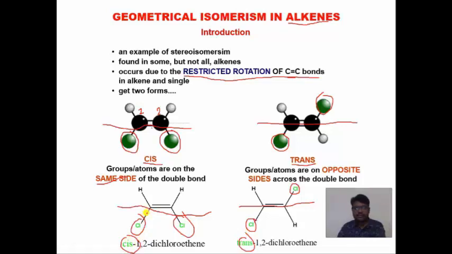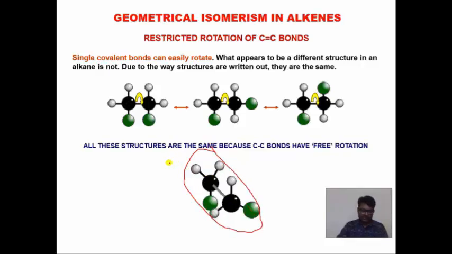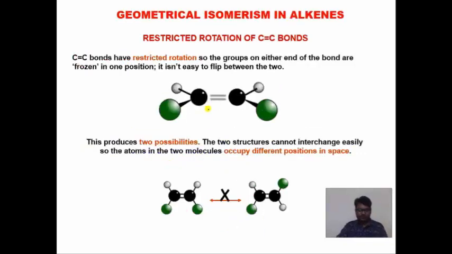Okay. Next, this structure is an alkane. In an alkane there is a single bond, and you can see there is continuous rotation around the single bond, so no different structures are formed. Always remember this. And in a double bond, there is no rotation around the bond.